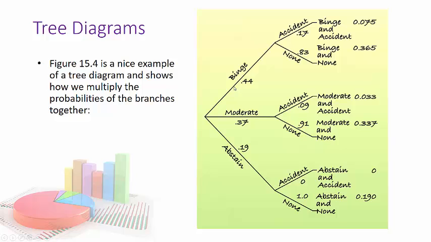Because these numbers change, it's not a simple 0.44 times the typical accident rate. It's 0.44 times the probability of accident given that you binge drank. So those probabilities are changing based on this initial condition here.